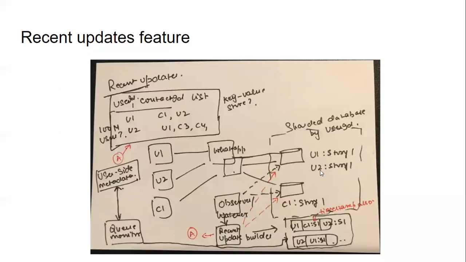So for example, in this case, I said user 1, user 2, and C1, right? So update builder will say, okay, U1 has C1 and U2 in its contact list. So I need to update the queue of user 1 with the updates I'm getting from these databases for C1 and U2.